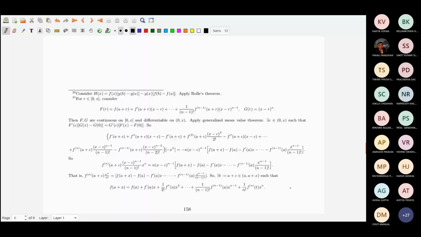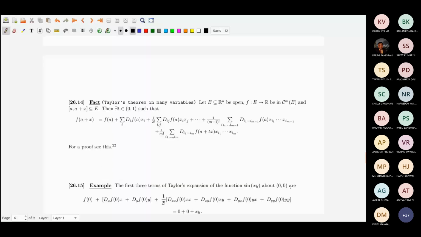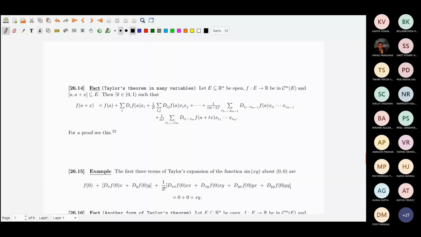What is more interesting is Taylor's theorem in many variables. Suppose E, a subset of Rn, is open, and suppose I have a function which is m times continuously differentiable.